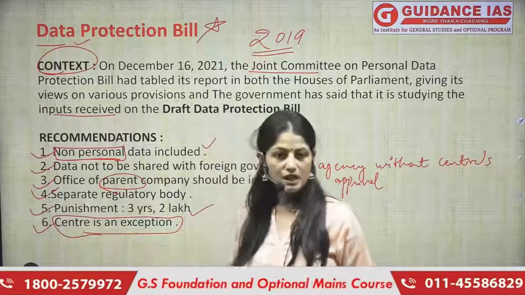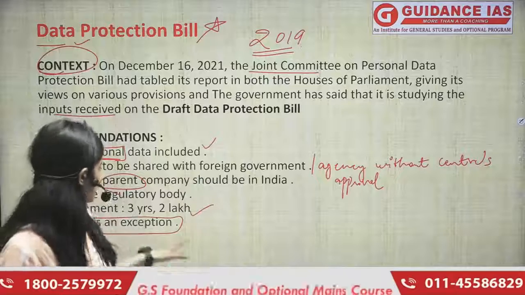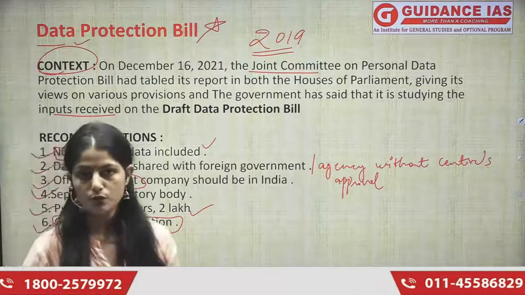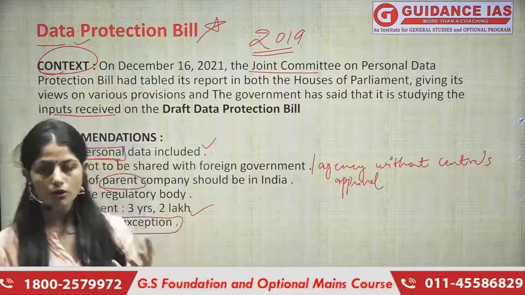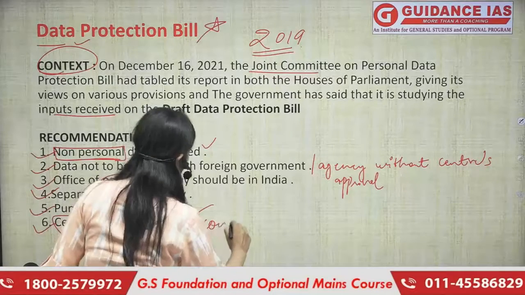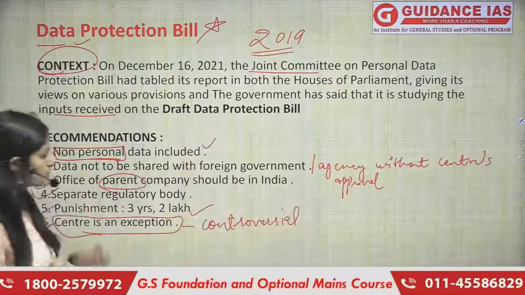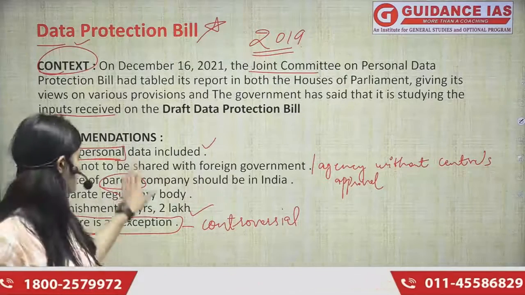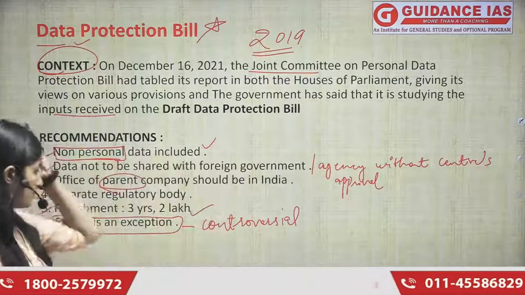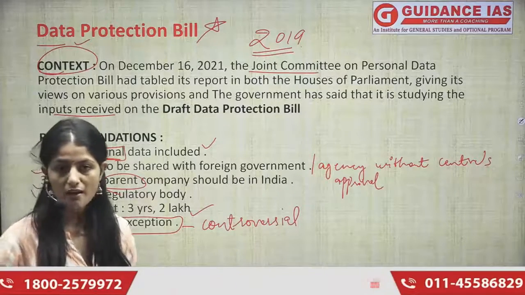So central government can allow any of its agencies to have any kind of personal or non-personal data on their server or with them. And this is the most controversial point in the entire bill. The opposition also opposed it very, very strongly, that you cannot allow central government to have this kind of leverage.